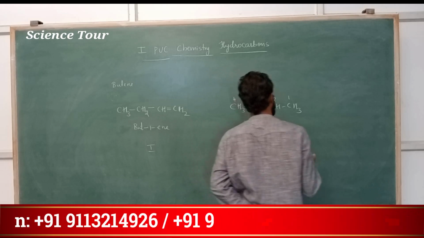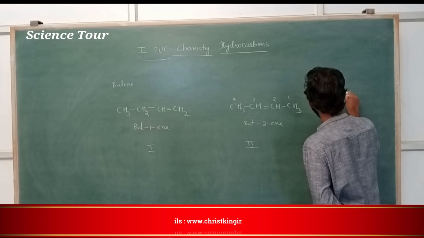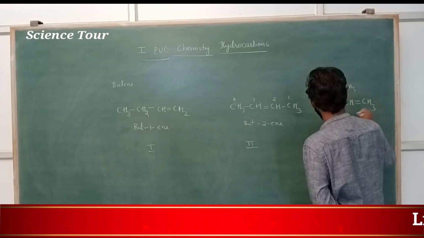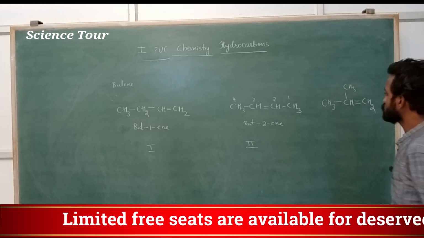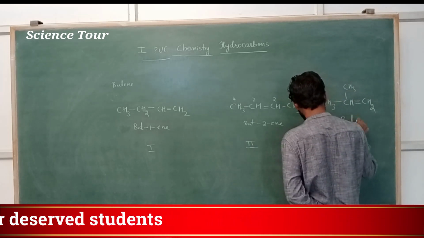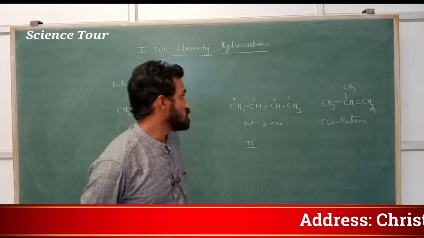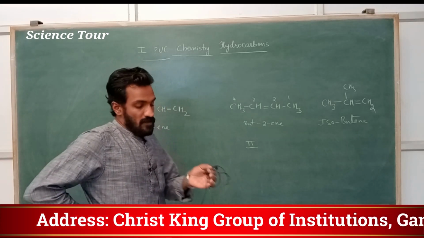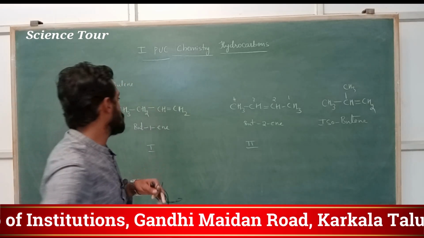Okay. Next is one more structure I will write, my dear students. Butane structure, CH3, CH3, C double bond, CH3. Not CH3, CH2. This is actually isobutene, my dear students. Isobutene. Okay, isobutene. These 3 different types of structures are given. Correct? And this is third structure. Okay.